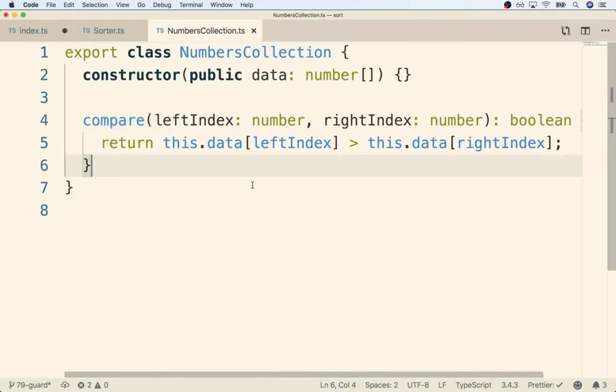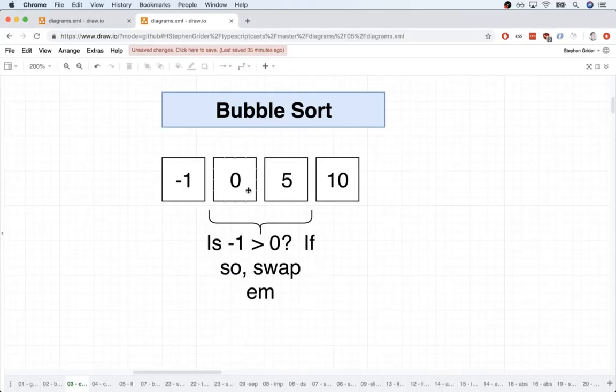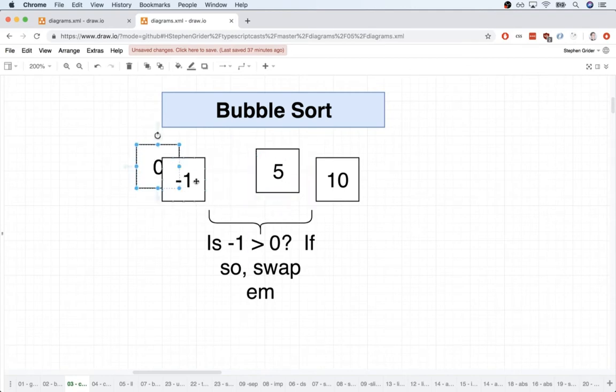So back inside of numbers collection, I'm going to define a method called swap. I don't expect this to return anything. And as arguments, we're going to receive the left index and the right index that we are trying to swap. So again, let me just update the diagram really quickly.